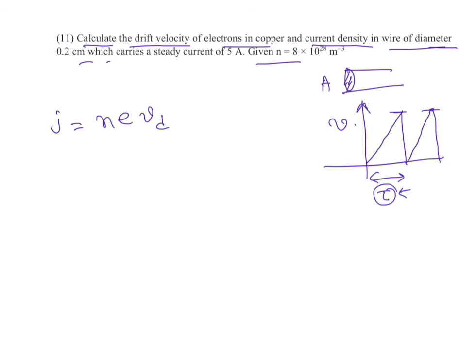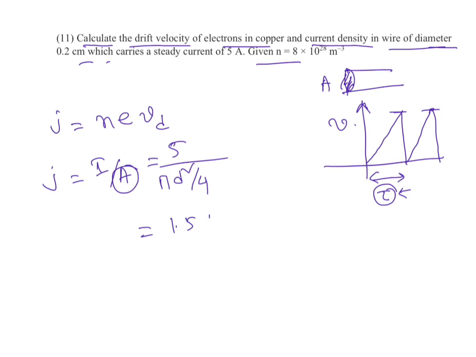So here J is I by A, where A is the cross section. I is given as 5 ampere and A is pi d square by 4 because the wire is cylindrical. So we will have 1.59 into 10 to the power 6 ampere per meter square. So we have got J, that is the current density.